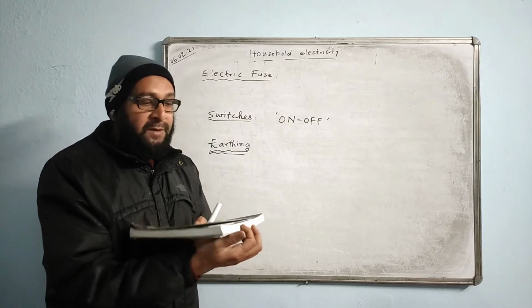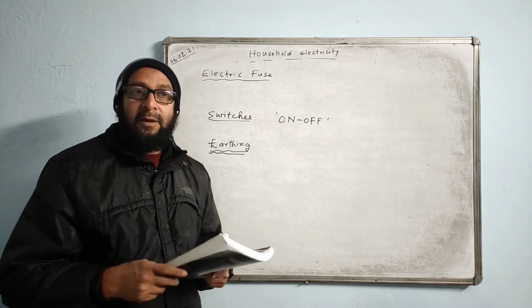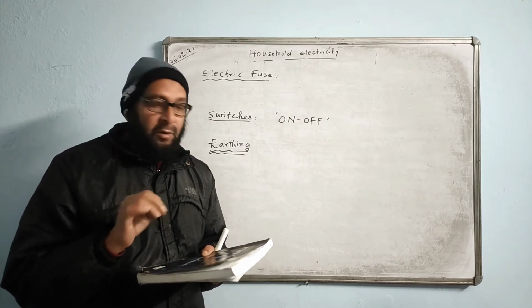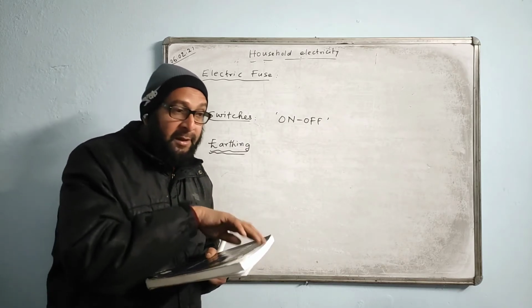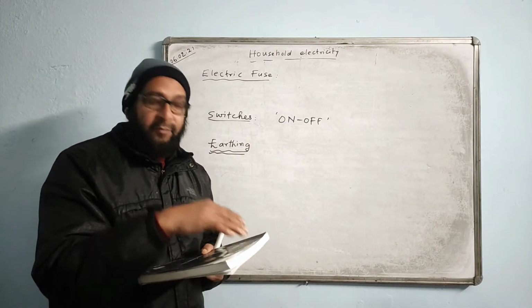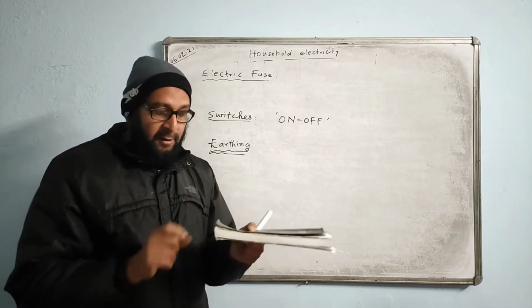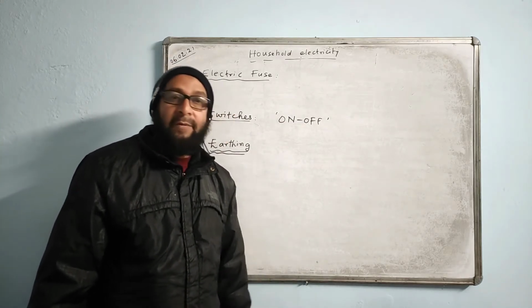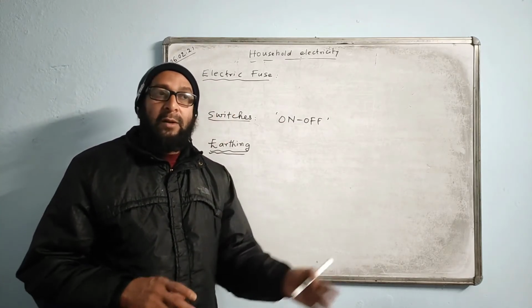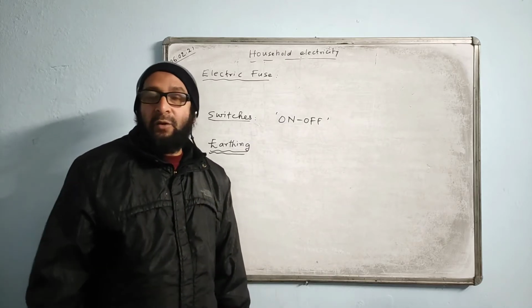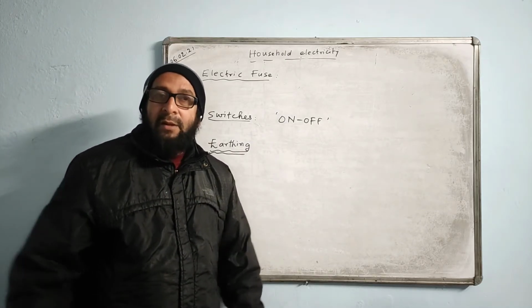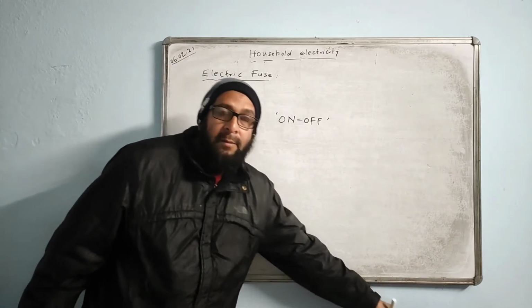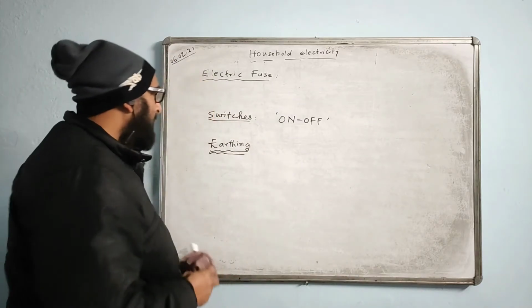That's why the portion which is being earthed should not have any paint or insulation paint, because through that only the current is going to the earth. We have to allow the current to go to the earth so that the fuse of this appliance will blow. If you provide insulation, then the current cannot go and the person touching the appliance may get a shock. So only the metallic part of the appliance is earthed. Is it okay? Understood?